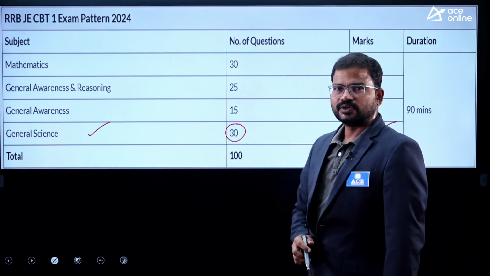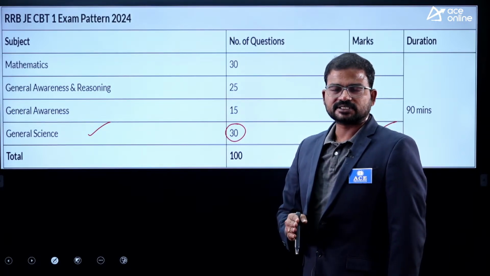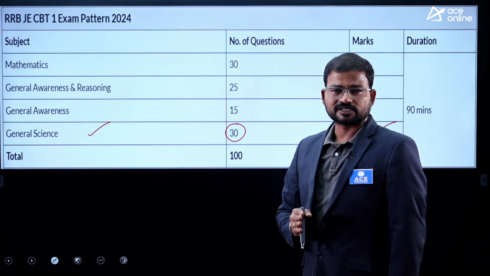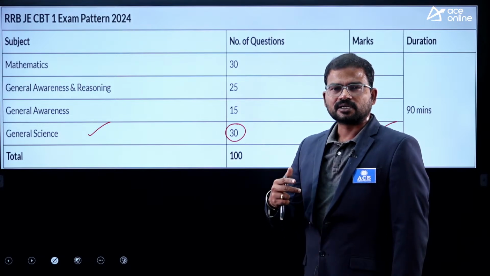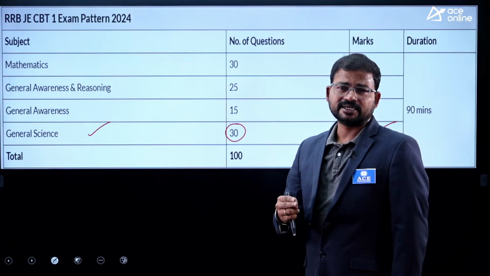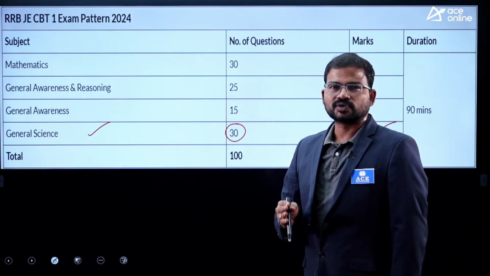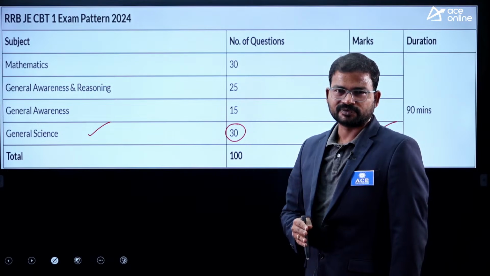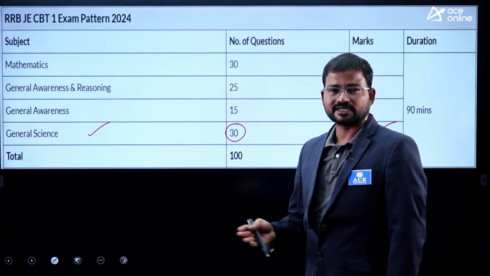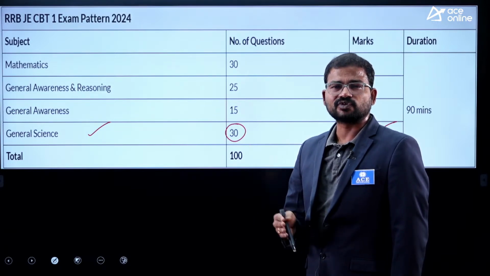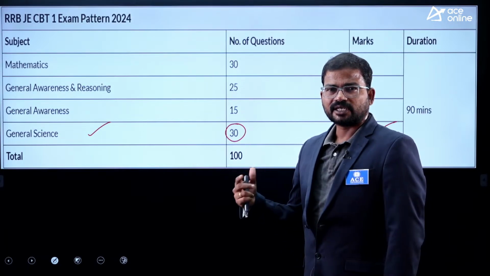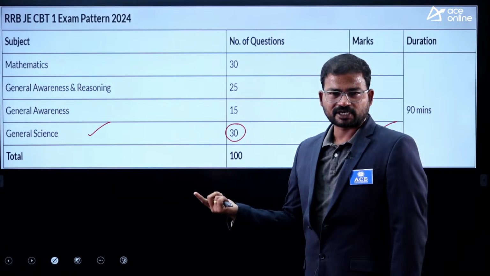So guys, you have to focus on the 6th, 7th, 8th, 9th, 10th NCERT textbook concepts related to general science. If you properly follow the basics from 6th through 10th standard, then you will definitely get a good score, especially from the RRB JE examination point of view. I will provide some questions relevant to your examination. These are the most expected questions, so you should focus on them, and you can definitely crack the examination. I hope you enjoy the questions I am providing here.